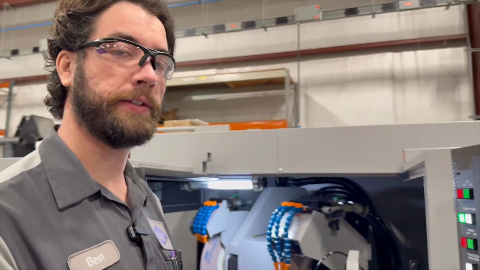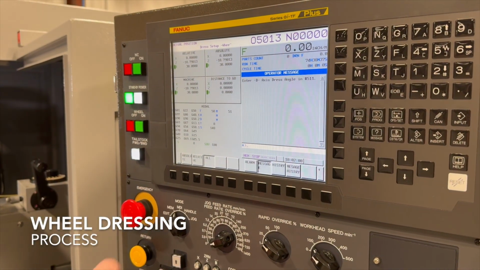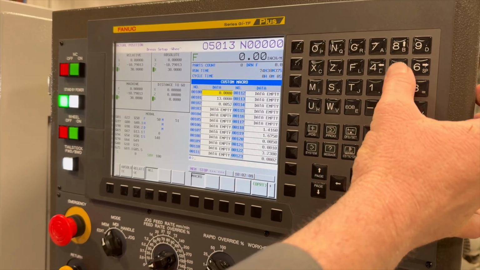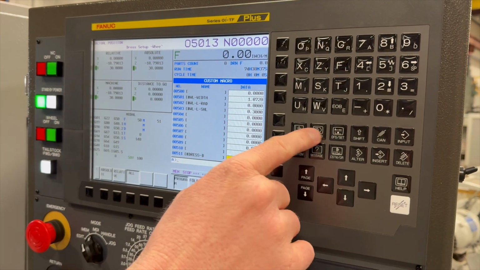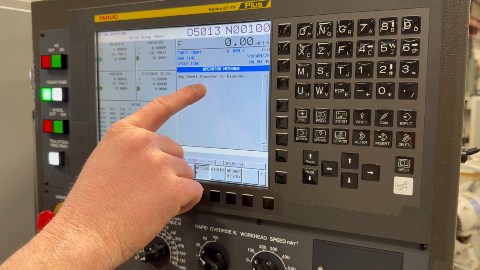All right, so we're going to do a dress setup now. I have the dress setup program called up. We'll cycle start that. Our B-axis grind angle, I want to double check variable 511 is set to 30, which is where we're at. We'll cycle start again. Now it's going to have me jog the wheel diameter to the diamond.